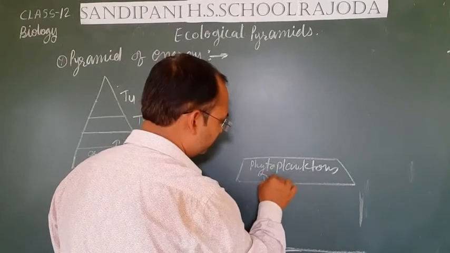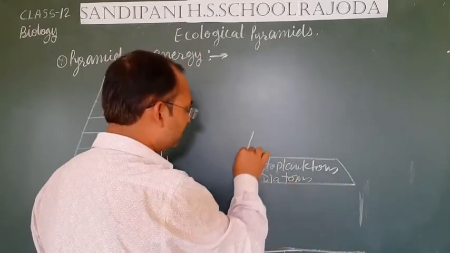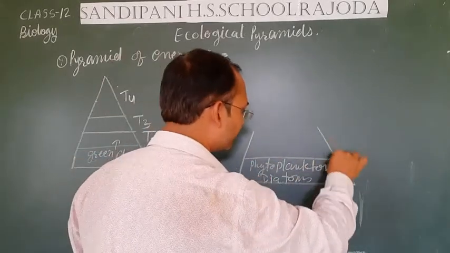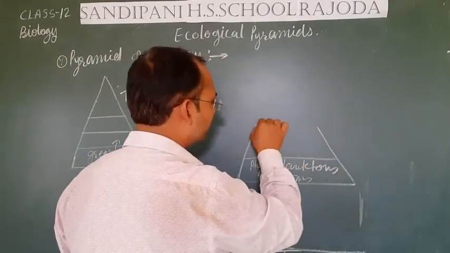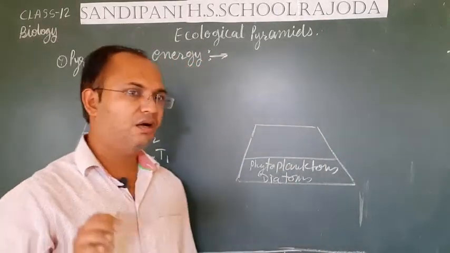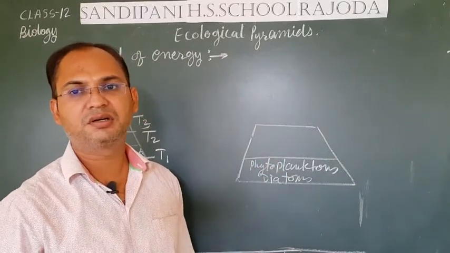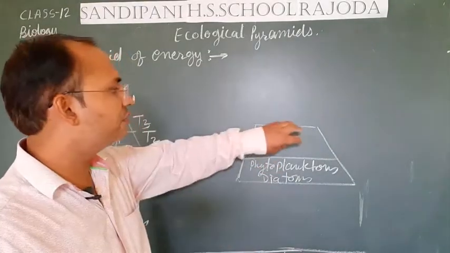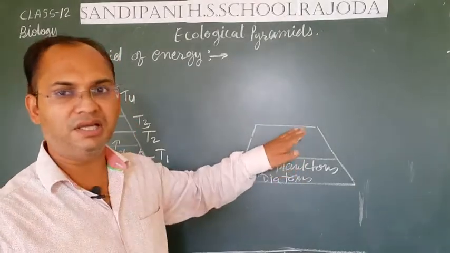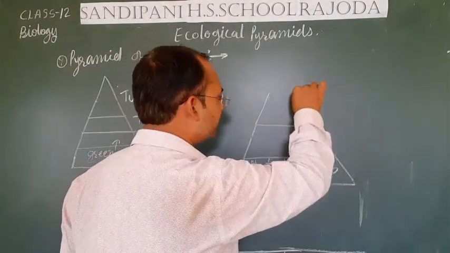Phytoplanktons or diatoms, then come the insects or the herbivore fishes that eat the producer. The amount of energy is less in them. Then there may be some fishes.